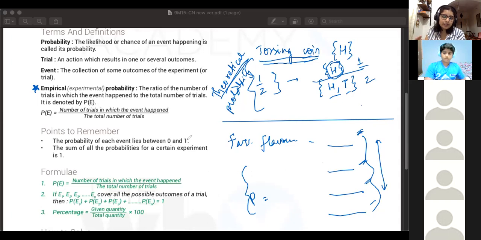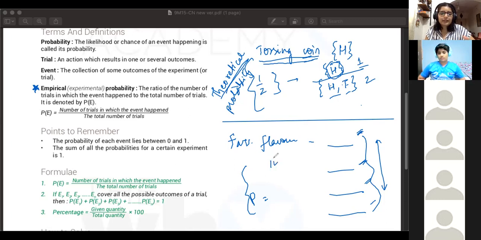Another way you will come across a direct comparison between theoretical and empirical would be tossing a coin, the same experiment. Theoretical is when you already know all the possible outcomes, and heads is only one of them, so it is 1/2. Empirical probability for the same thing would be if you keep tossing the coin 10 times, then 100 times, then 1,000 times, and you note what result you're getting each time.